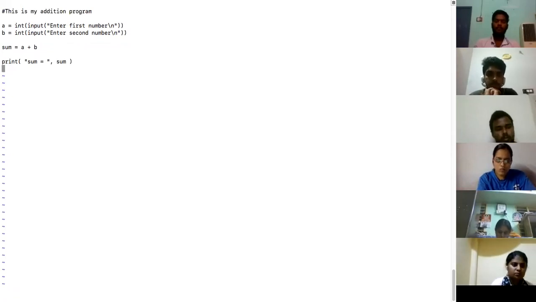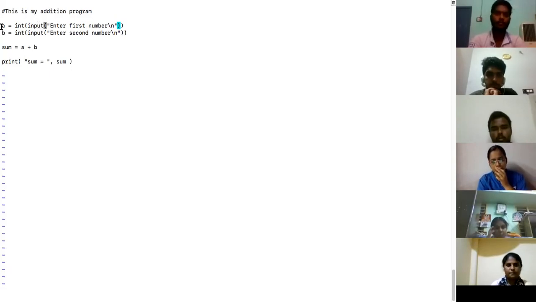Did you understand the step? Instead of taking the input, storing it into a variable, and then converting it into an int, you can make it one step. When you take the value through the keyboard using the input function, you get a string. That string is given to int, which converts it and stores it into a.